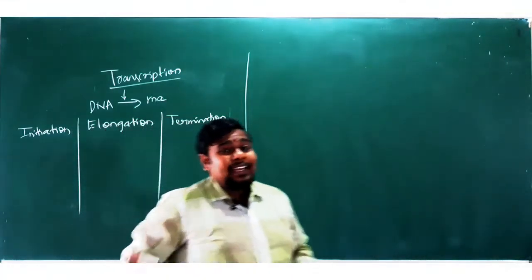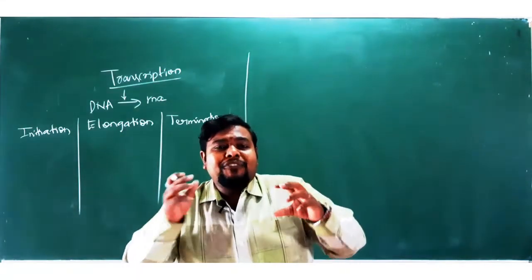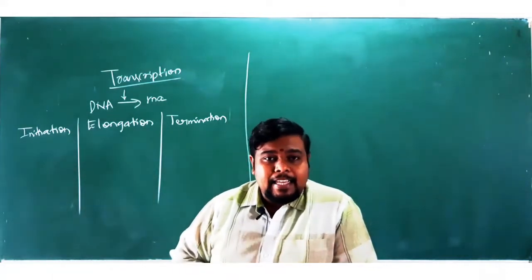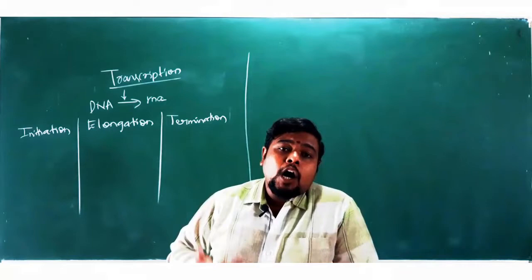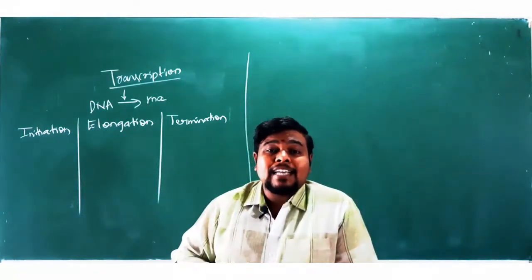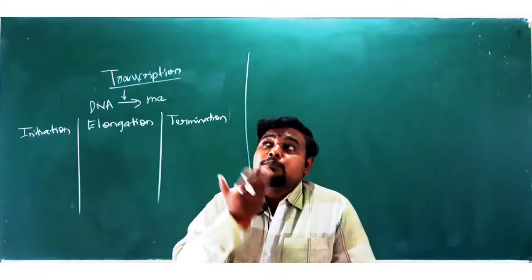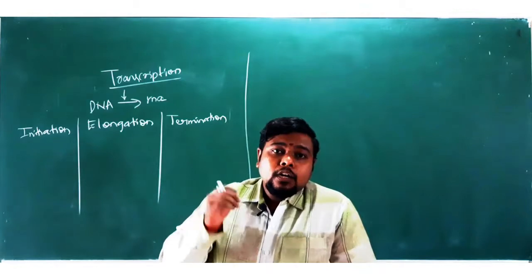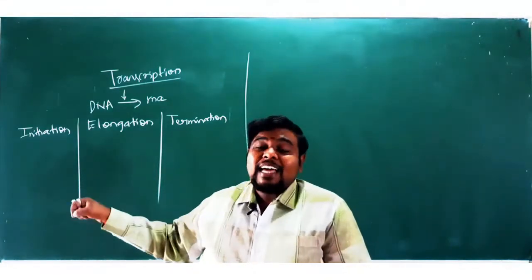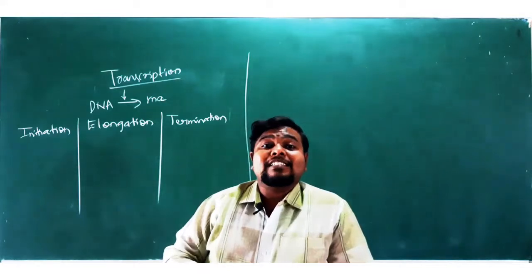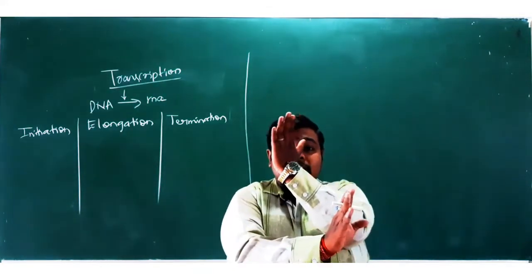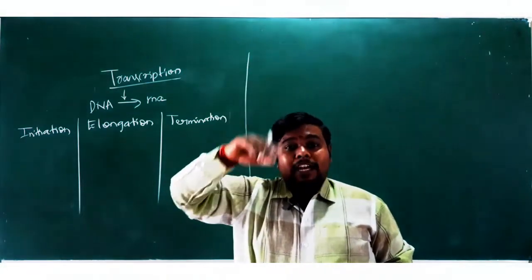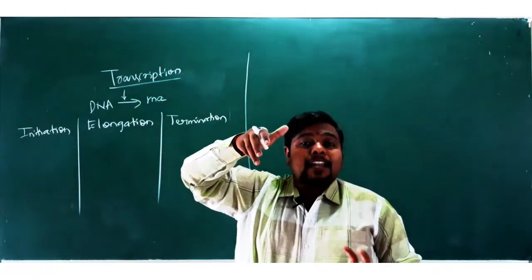Before understanding these stages, we will go through a brief structure of DNA. DNA is a double helical structure, or as defined by Watson and Crick, a staircase model, in the form of a spiral staircase. It has a 5' end as well as a 3' end and antiparallel strands. If one strand runs 5' to 3', the other runs 3' to 5'. Both strands of DNA are antiparallel to each other.